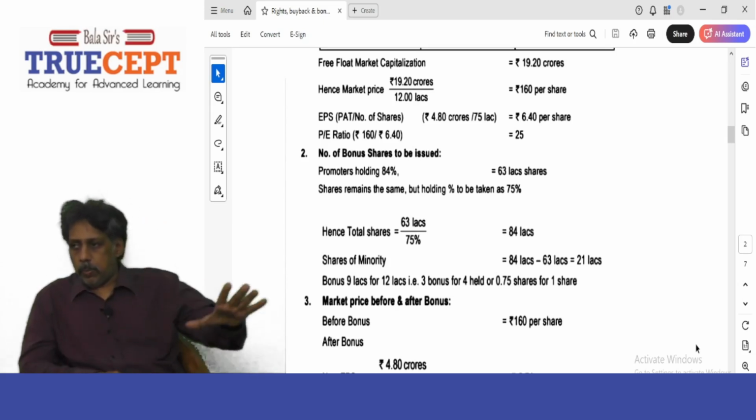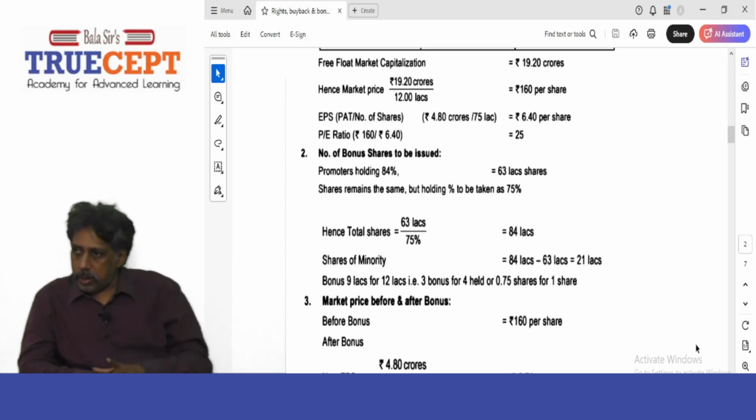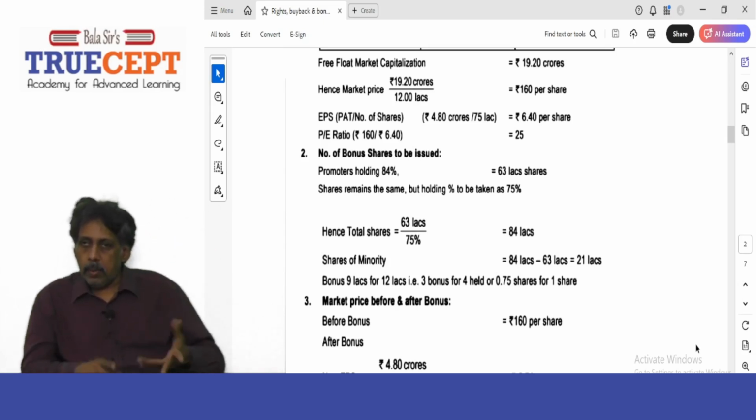That is, the non-promoters holding is going to be 21 lakh. Of this 21 lakh, we know 12 lakh was already held by them. Bonus is 9 lakh shares. So bonus 9 lakh for 12 lakh. That is 3 bonus shares for 4 held, or 0.75 shares for 1 share. If you want, you can do that. Otherwise, 3 bonus for every 4 shares.